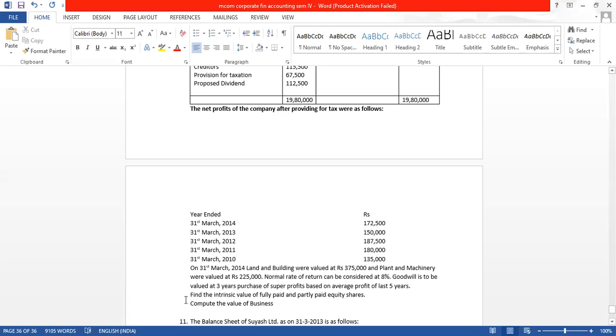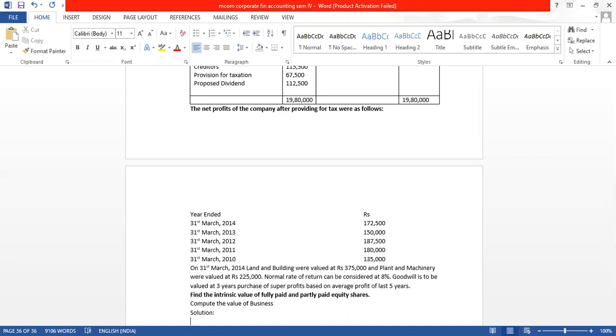And they have also told us to find out the intrinsic value of fully paid shares and partly paid shares. Intrinsic means the net asset value of fully paid and partly paid equity shares. Also compute the value of business. We will also have to find out the value of business. Let us start the solution.